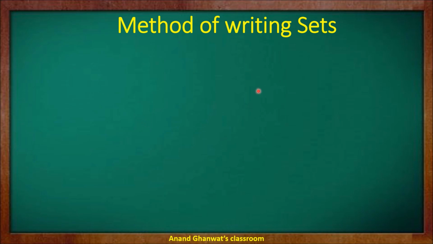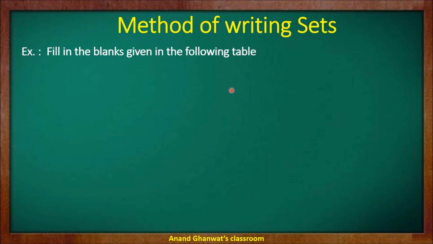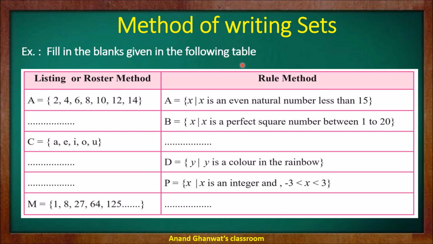So that was the method of writing sets. We have some exercise here. Fill in the blanks given in the following table. Can you do it? Yes. Please fill in the blanks. The first column is for the listing method and the second column is for the rule method. We have to complete the blanks. So a blank is here, a blank is here. The first example is for understanding. Now consider the second.